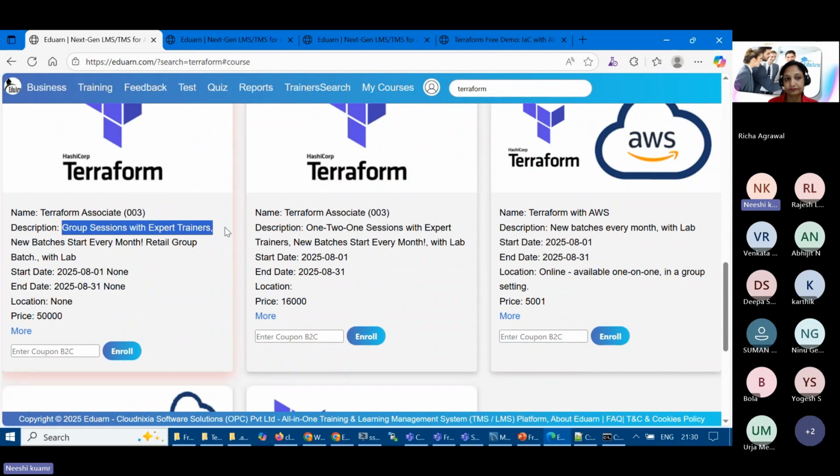Of course, this is not a group session. Group sessions are designed for corporate training, not for individuals. You have to choose individual, online, one-on-one sessions only.